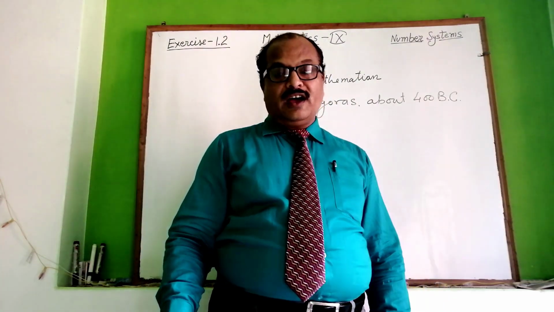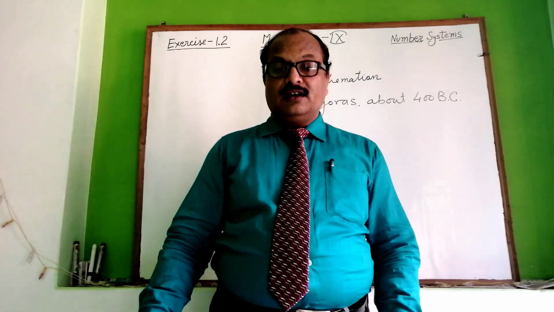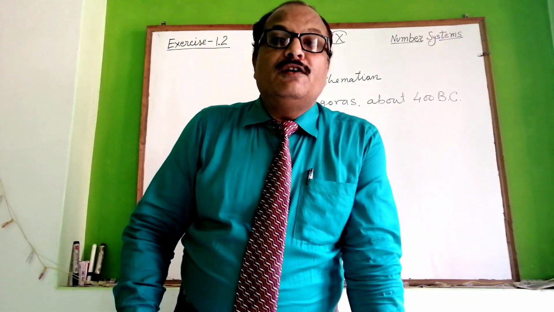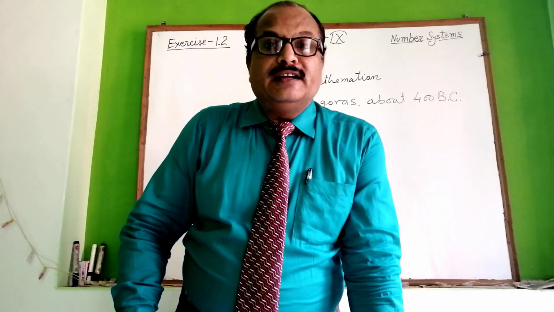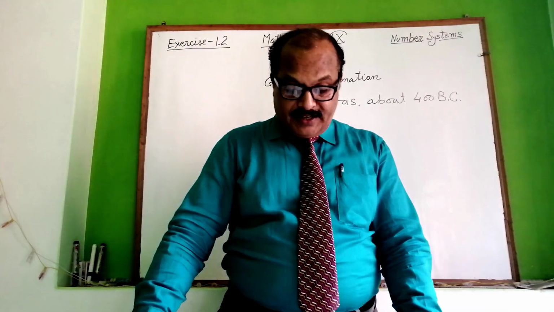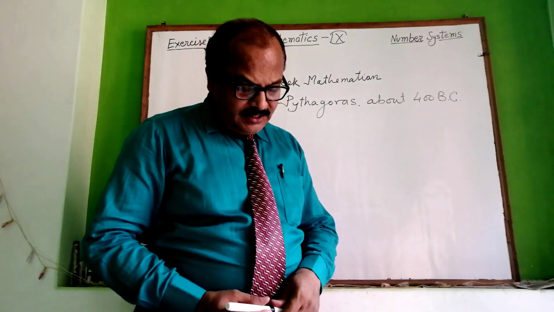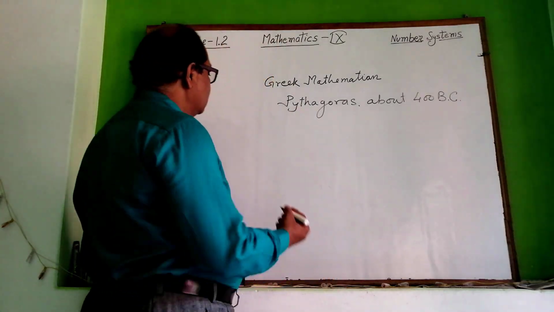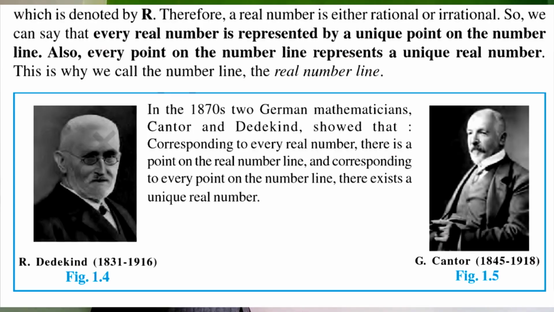So first of all, I would like to start the representation of irrational numbers, and before starting it, two things I would like to explain. The names of two mathematicians are Dedekind and George Cantor.